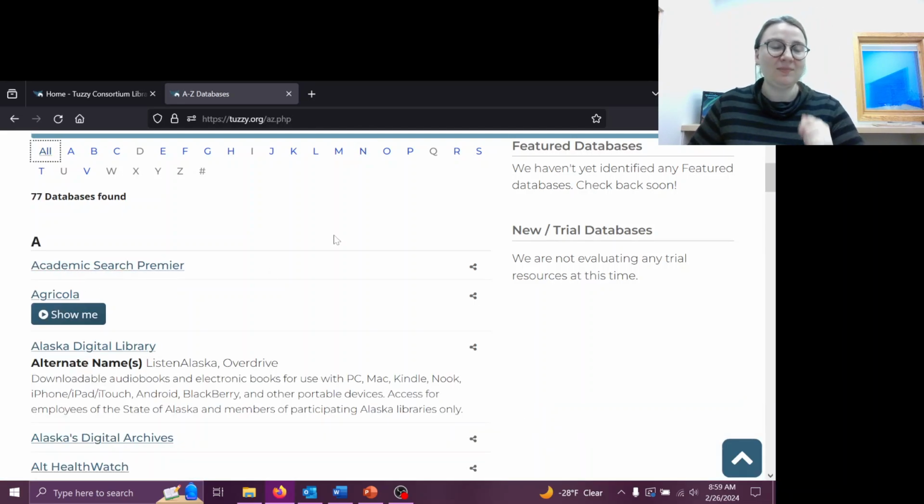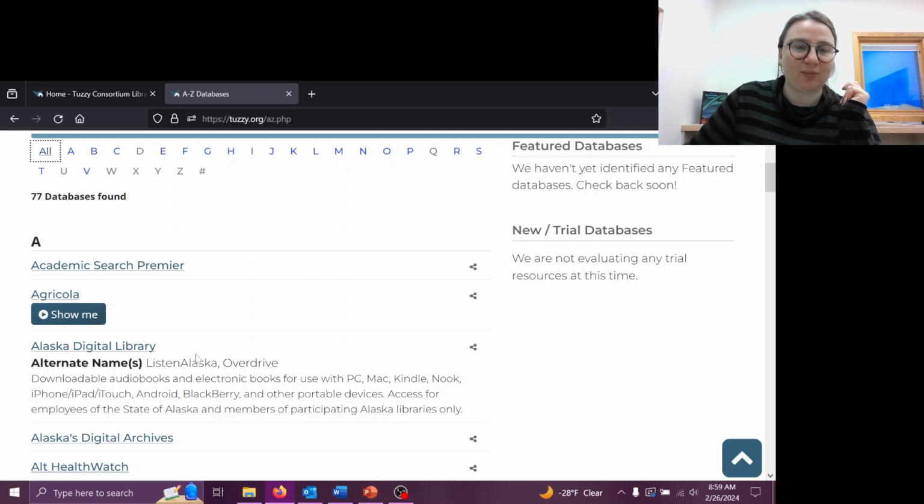Going back to all, some of these have a brief description under them, or they have the Show Me button that's going to give you a brief video tour of what that database is, how to navigate it, and what you can find in there. We're going to be working on getting more and more of those in there as the semester and the rest of the year progresses, so please do keep an eye out for that.